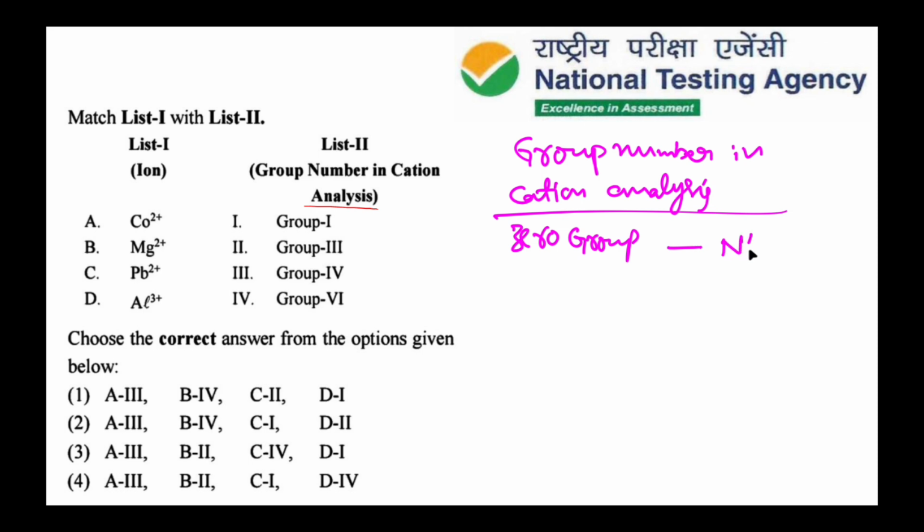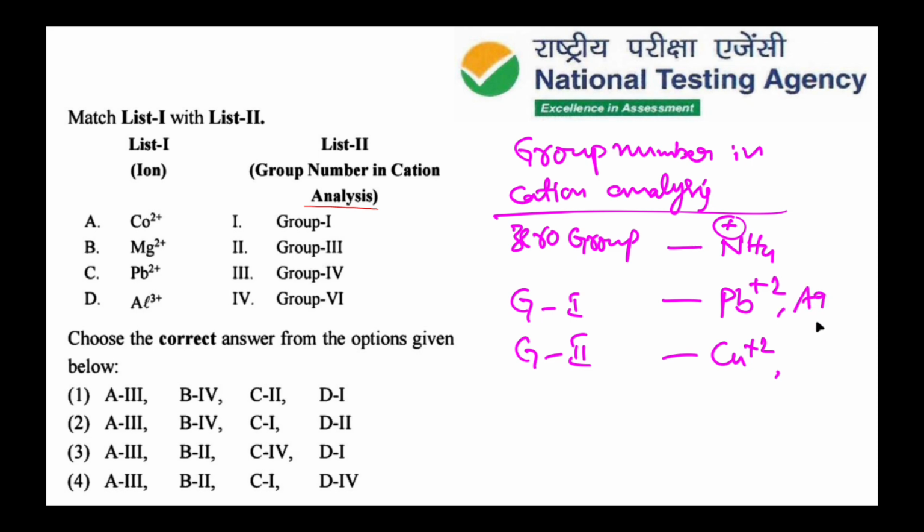is NH4+ ion, then group 1 is Pb2+, then group 2 is Cu2+. Actually, in group 1, along with Pb2+, Ag+ and Hg2+ are also present.